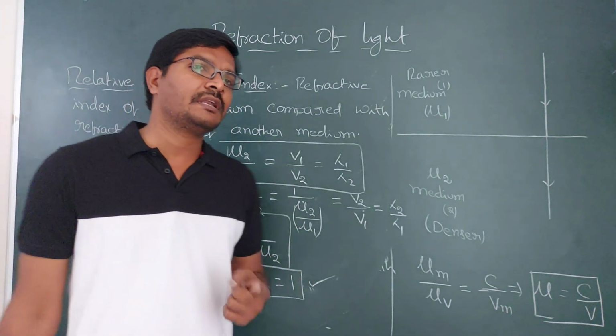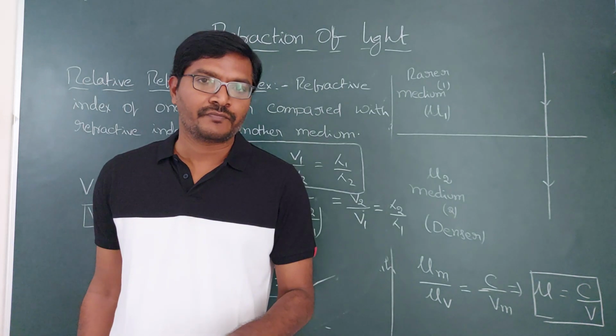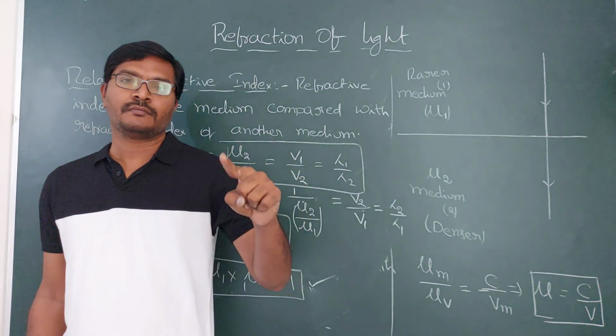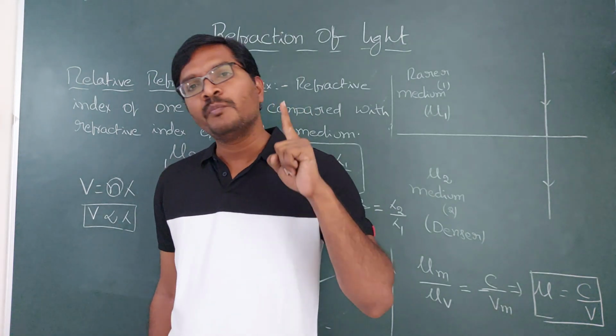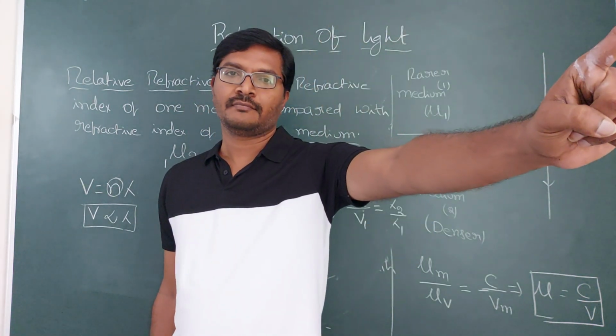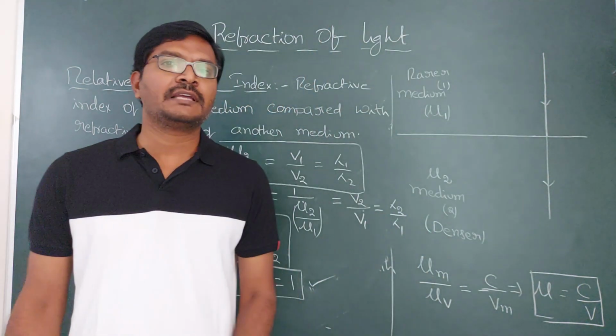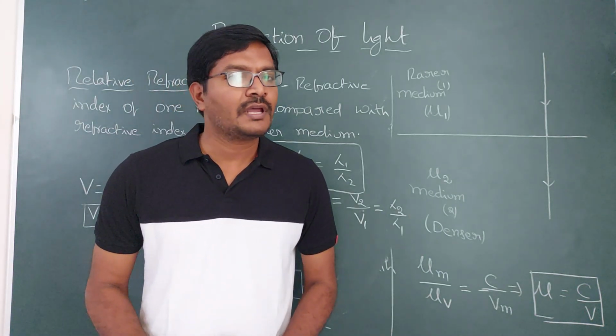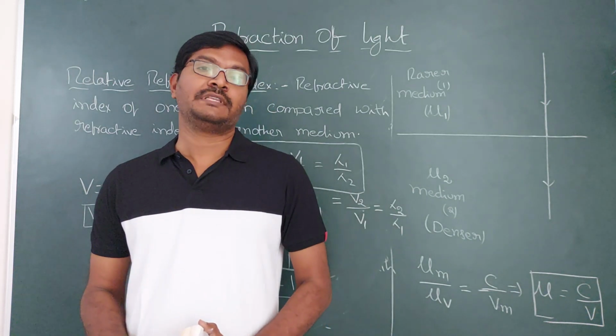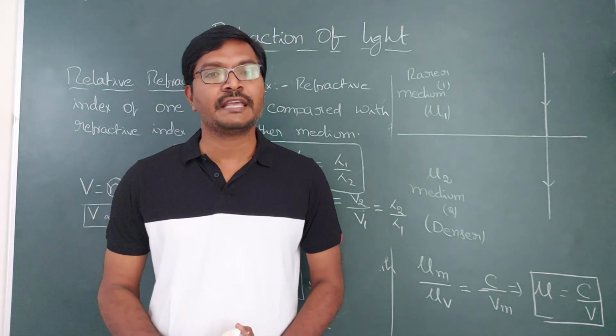The constant one is frequency. But in reflection, with whatever velocity the light comes towards the opaque object, it moves with the same velocity. So in reflection, the velocity of light will not change, and the wavelength also does not change, but what changes in reflection is the phase.